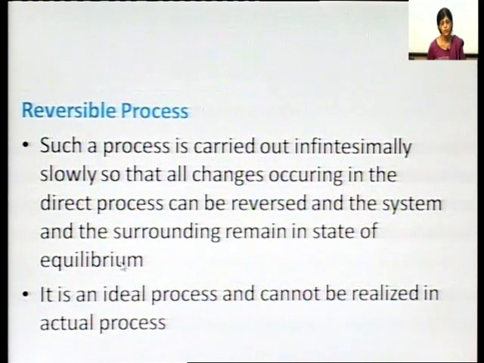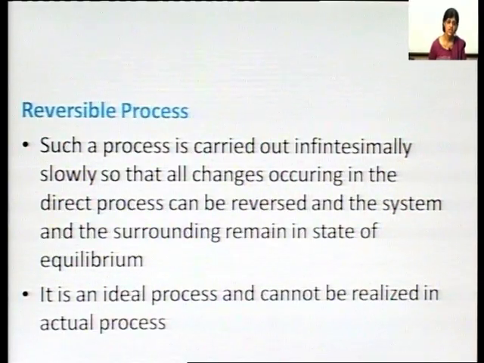So, a reversible process is carried out infinitesimally slowly so that all the changes occurring in the process can be reversed and the system remains in equilibrium. Between the system and the surroundings there is an equilibrium.